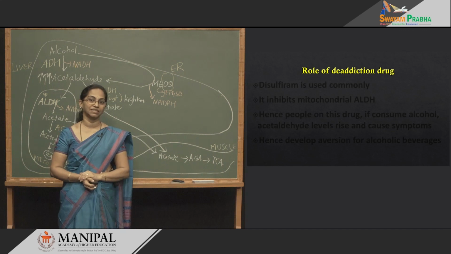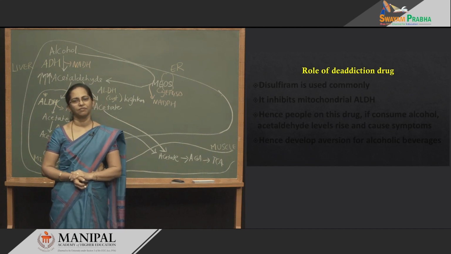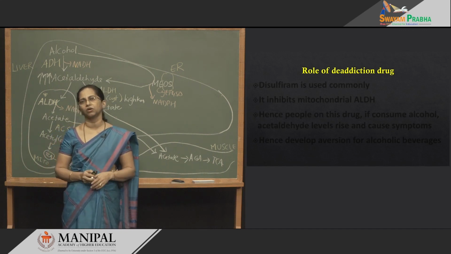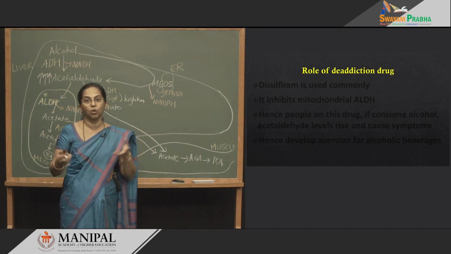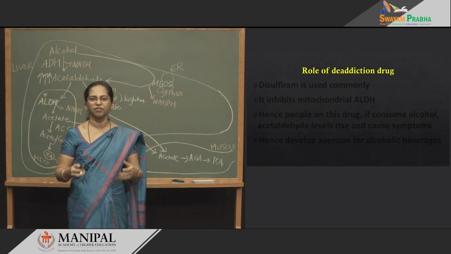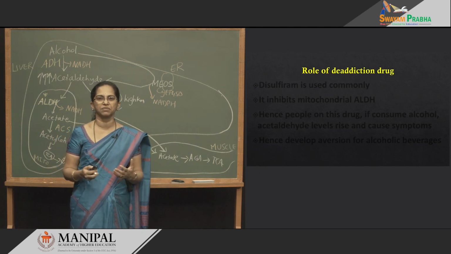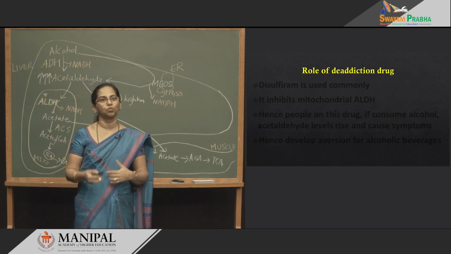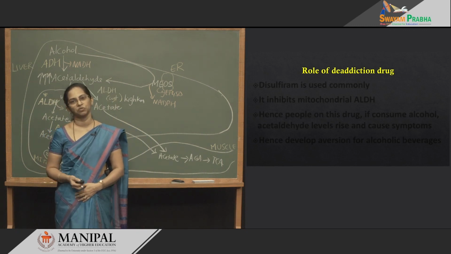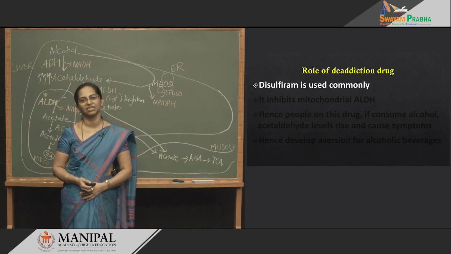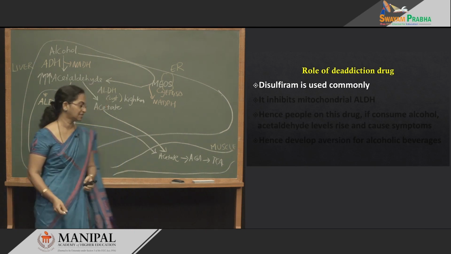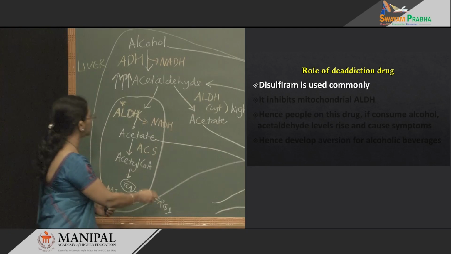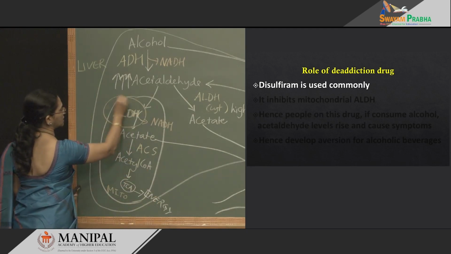Let us talk about the de-addiction drug. We have heard that chronic alcoholics will be sent to de-addiction camp. They on their own at home can't come out of this habit. They feel like they are having certain symptoms, they feel like drinking again. So, what is the de-addiction drug used? The most common drug used is disulfiram. Where does disulfiram act? Disulfiram is an enzyme inhibitor which will act on this enzyme.